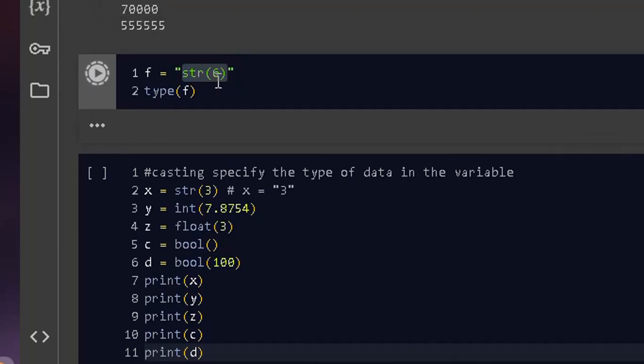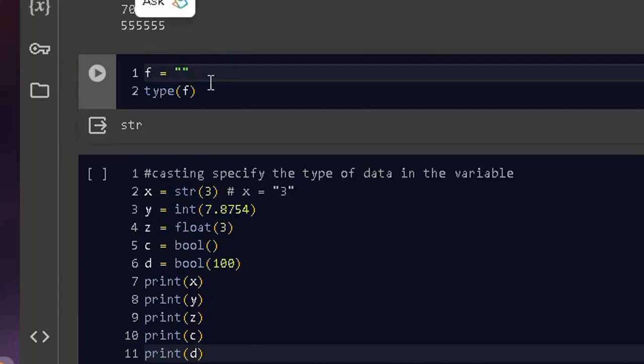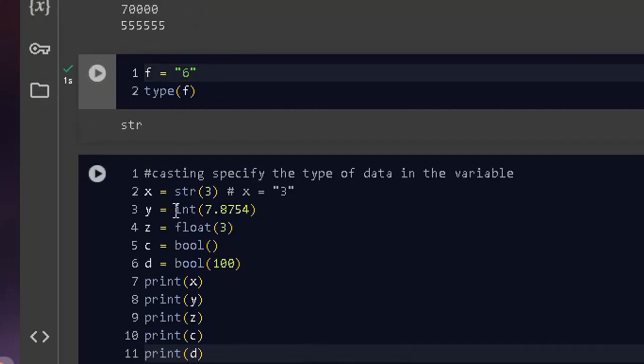Once you put this thing, it is still a string. And then if you remove this from the beginning as it is, I'm going to remove it and put 6 inside here. It is still going to be a string. So what do I mean here?